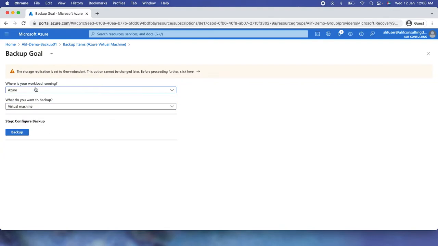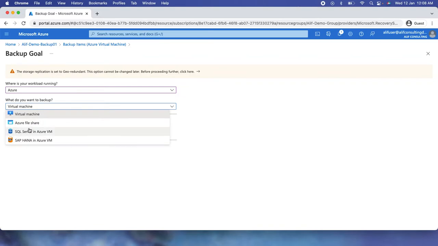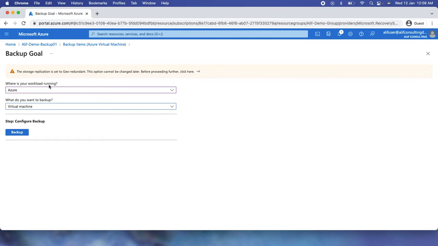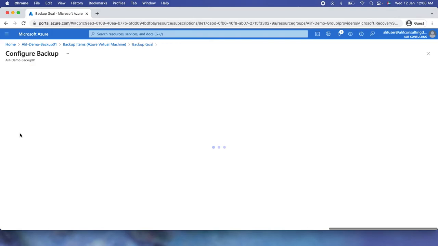So in my case, I'm going to the Azure, and I do have plenty of options to take the backup like SQL Server, SAP HANA, and Azure File Share. So I'm just going to select my workload is running on Azure, and the workload which I want to back up is the Azure VM. Now click on backup, and in the next tab, I need to select the VM for which I want to take the backup, and what exactly the backup policy is going to be for this VM.